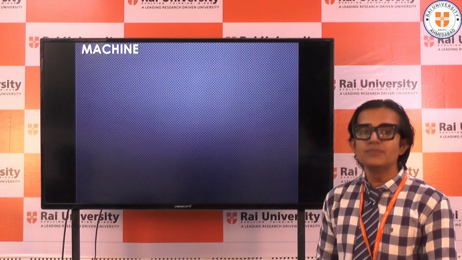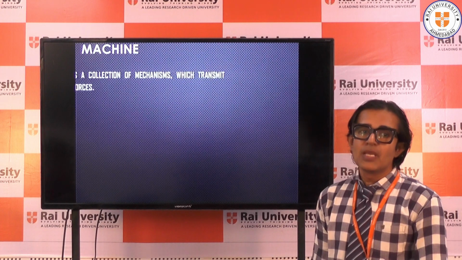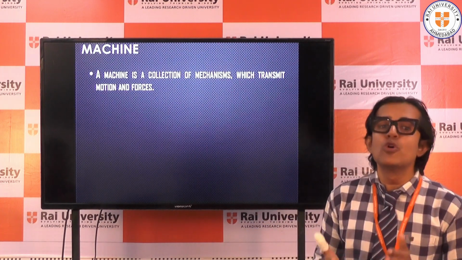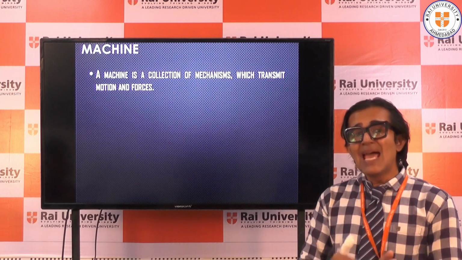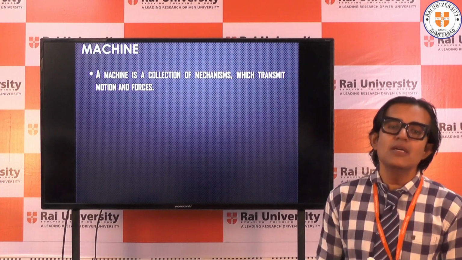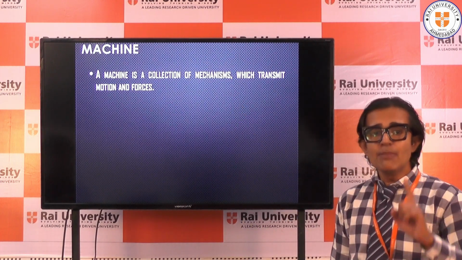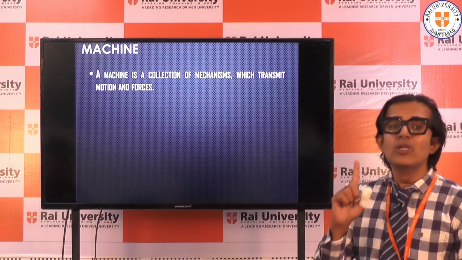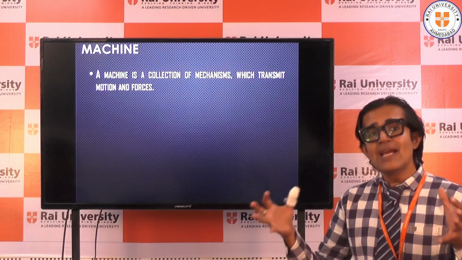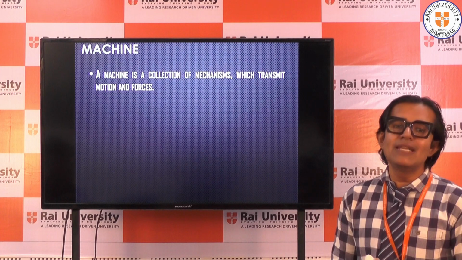Let us move further to another example, of a machine. Now, a mechanism is only able to transmit motion. But once the mechanism starts transmitting power, it will be called a machine. A machine is a collection of mechanisms. In a machine, you won't find only one mechanism. Sometimes more mechanisms would be there inside a machine, and when it starts transmitting power, you can call it a machine.